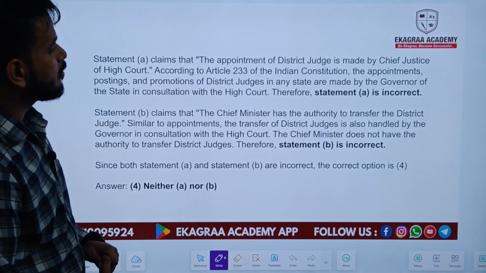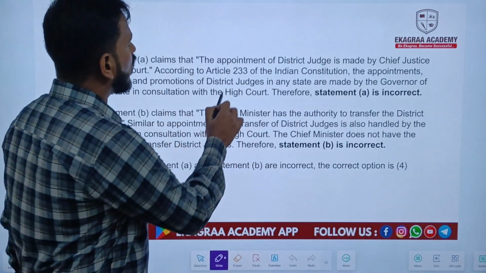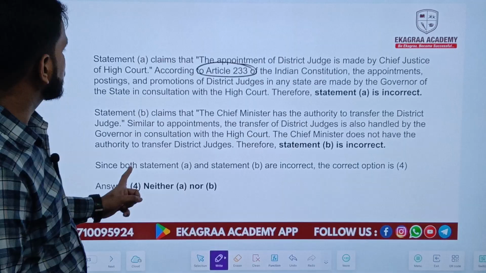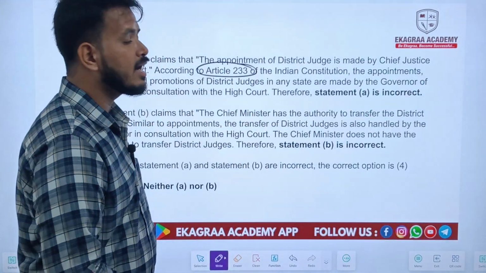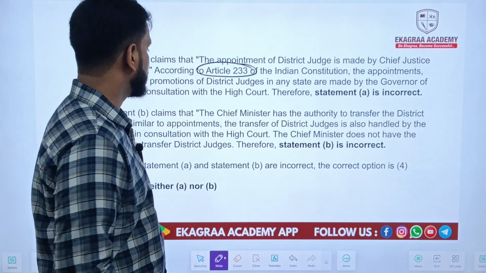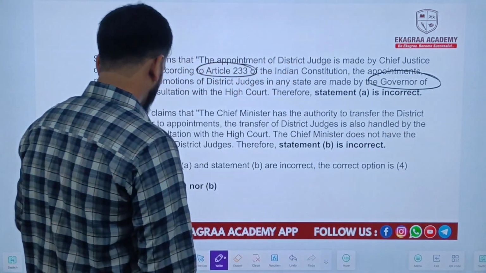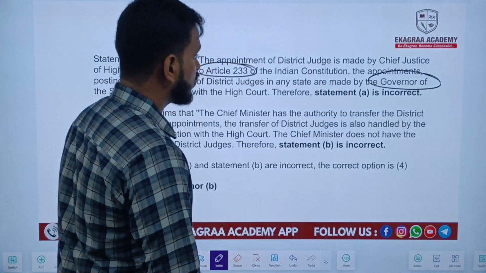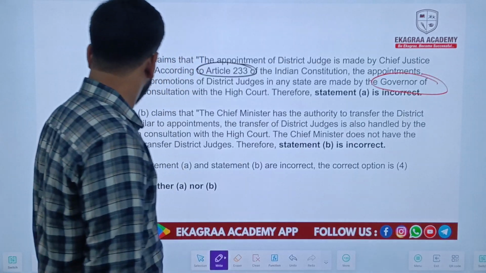Statement A claims that the appointment of district judges is made by the Chief Justice of the High Court, but according to Article 233 of the Indian Constitution, the appointments, postings, and promotions of district judges in any state are made by the governor of that state. Remember, not the Chief Justice of the High Court, but the governor of that particular state.